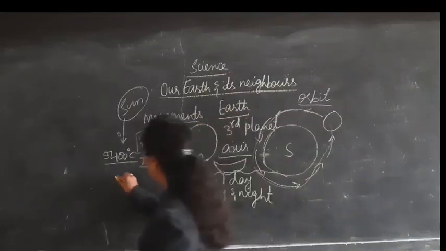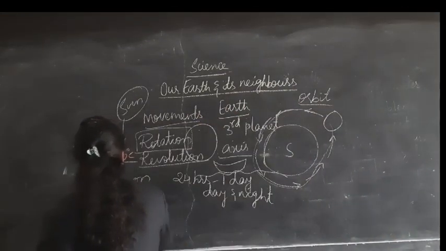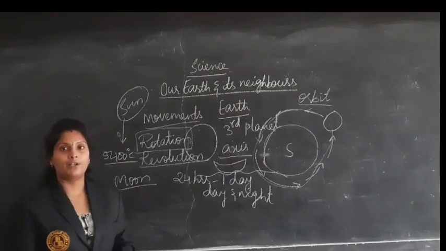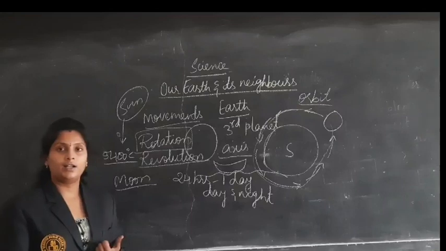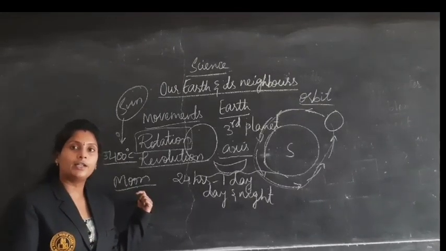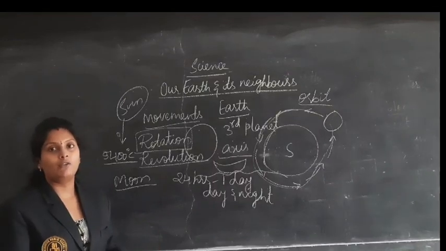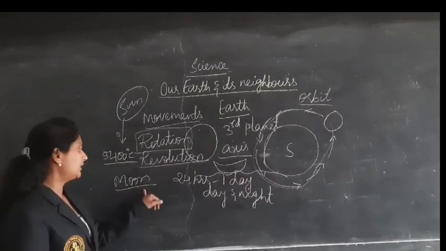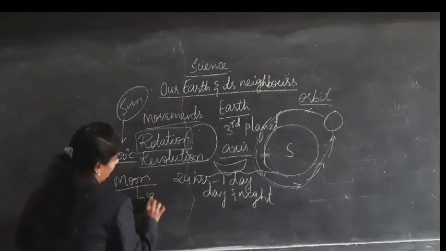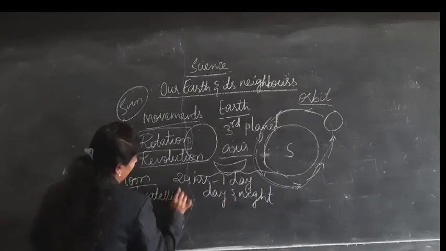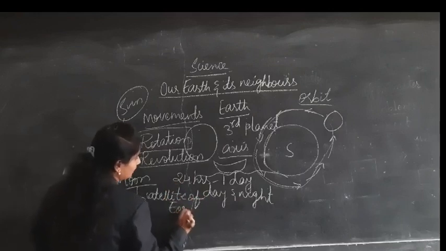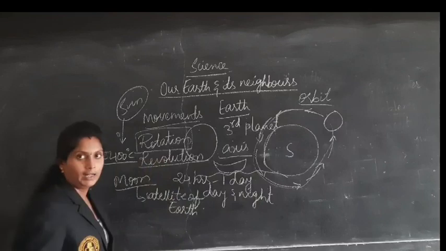Next, coming to the moon. How Earth will be rotating, how Earth will be revolving, in the same way the moon also is revolving around the Earth. The moon is a natural satellite of Earth as it is revolving around the Earth.